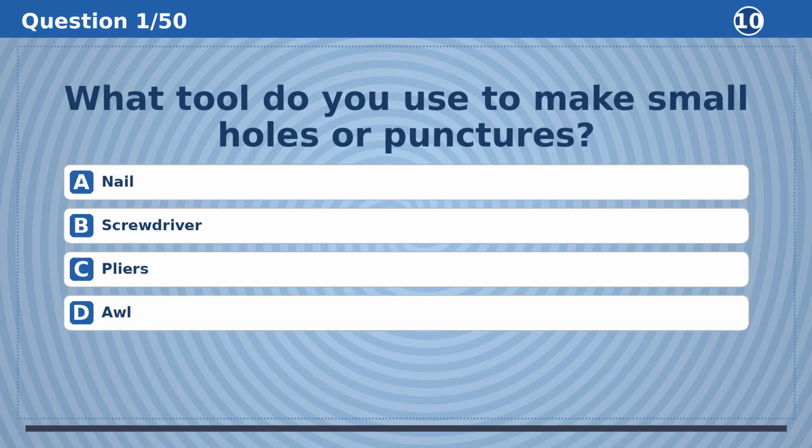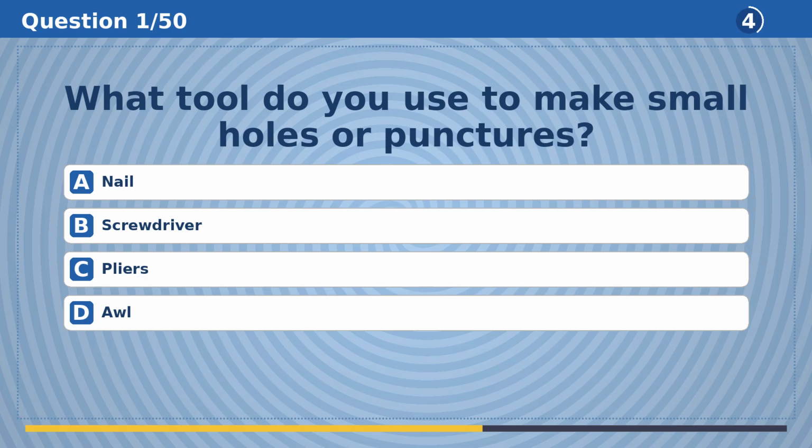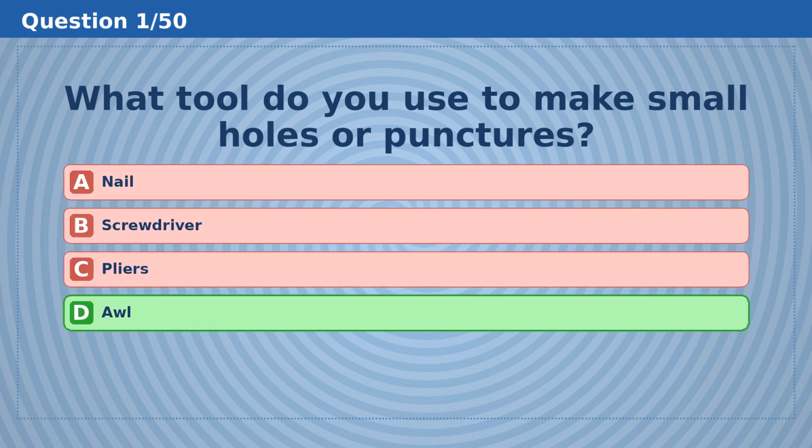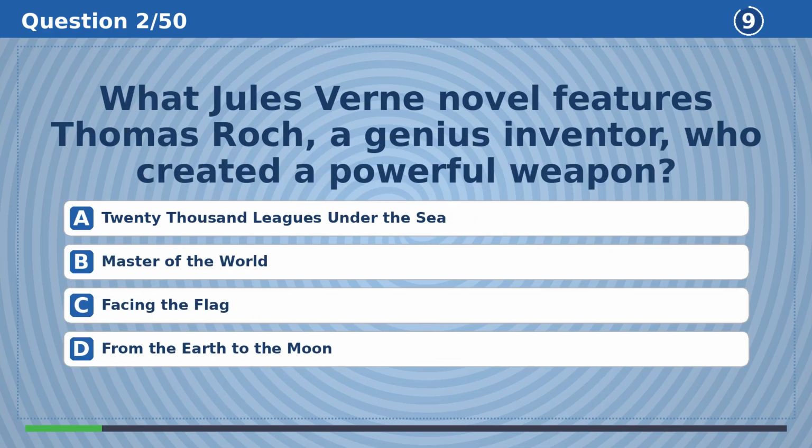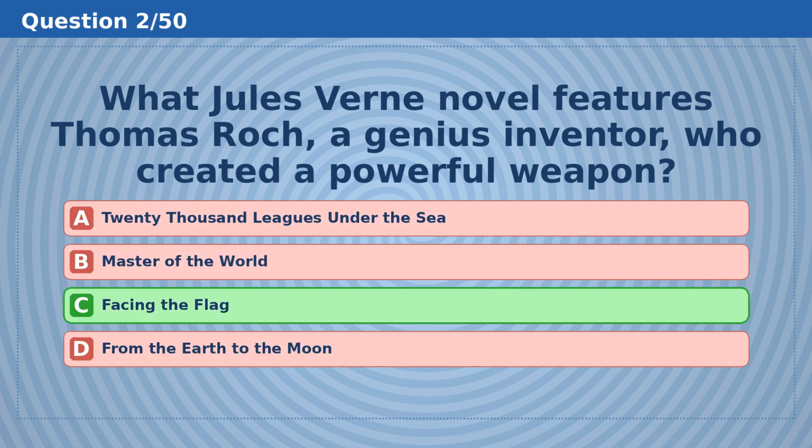3, 2, 1. What tool do you use to make small holes or punctures? The answer is D, awl. What Jules Verne novel features Thomas Rock, a genius inventor, who created a powerful weapon? The answer is C, Facing the Flag.